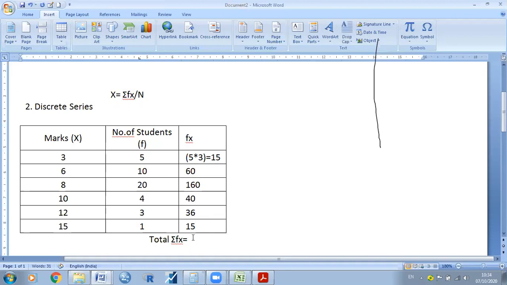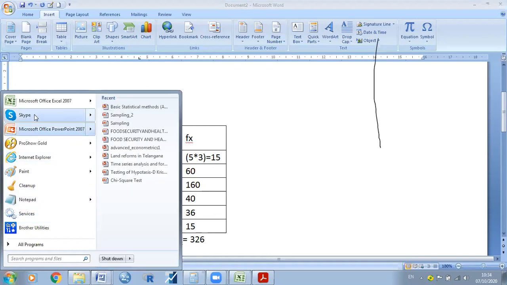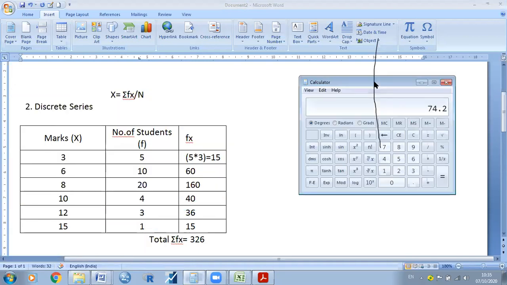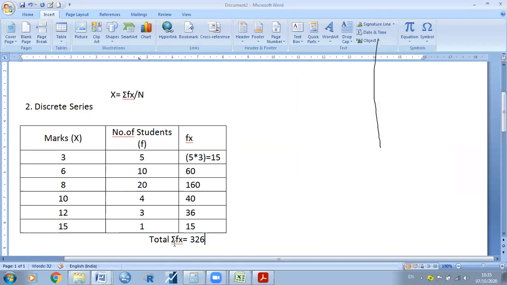How much will we get? 306? No, 326. Let me check with the calculator: 15 plus 60 plus 160 plus 40 plus 36 plus 15 is 326. So sigma fx is equal to 326.